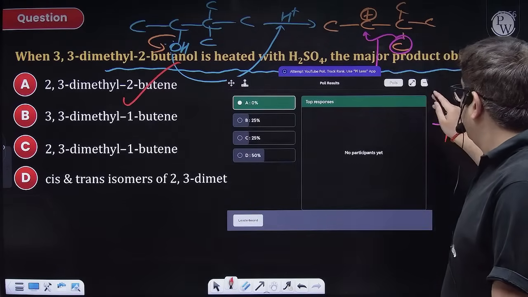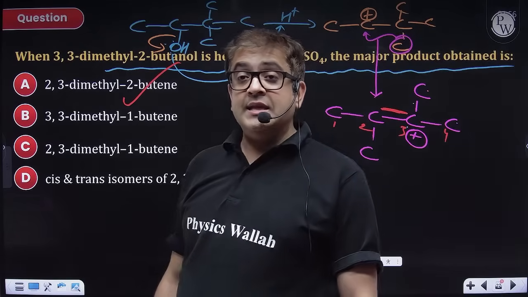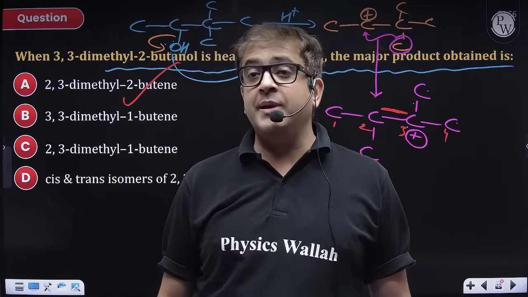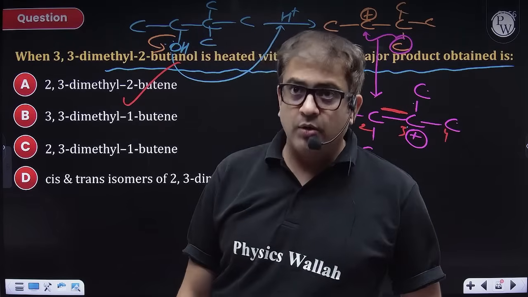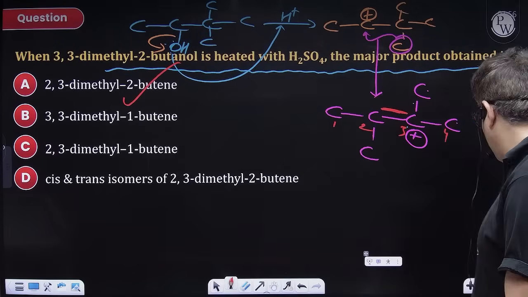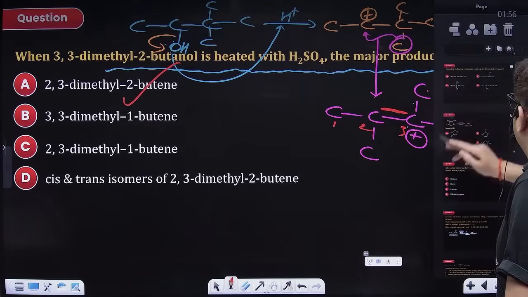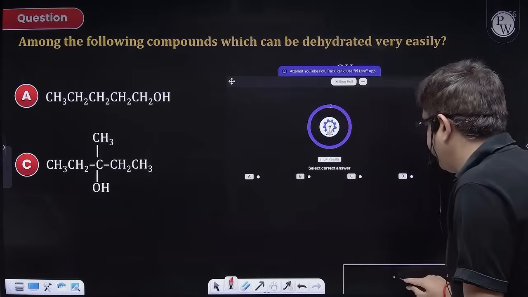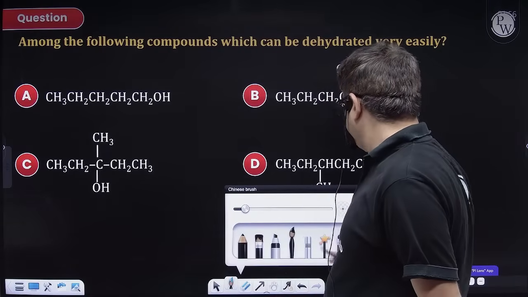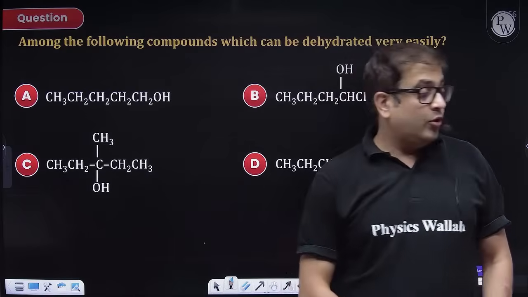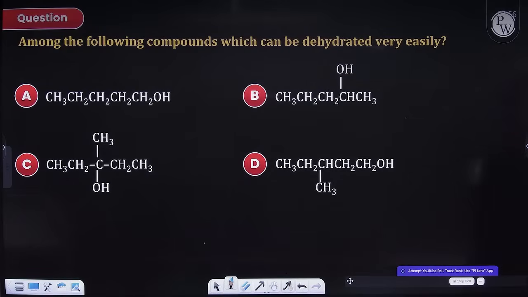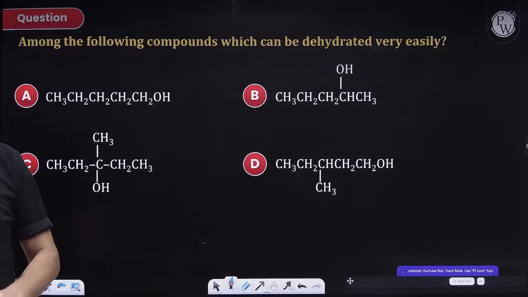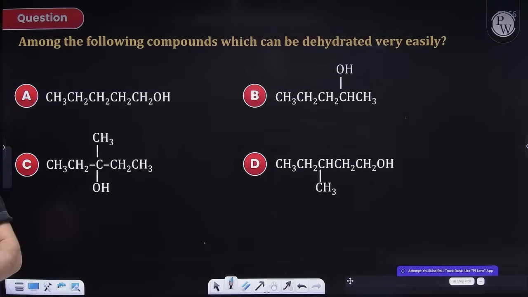Acha, in the chat people are giving answers. But chalo, I hope it is clear to everybody. Good one. In the chat section people are working fine. Attempt this one, guys. I hope you can crack this one. Give it a try.